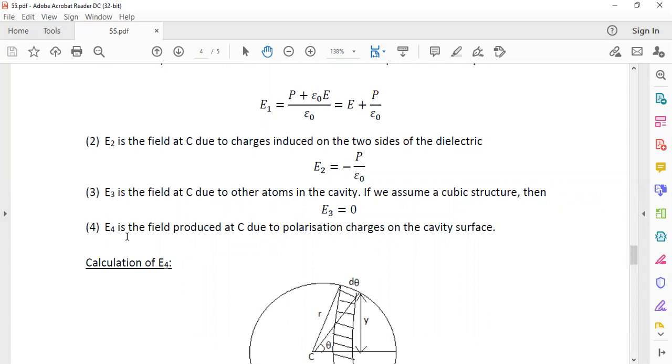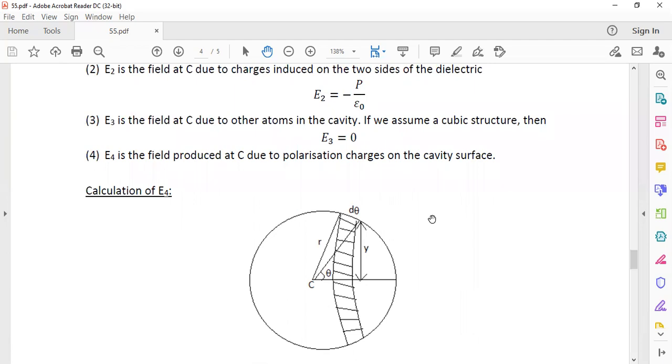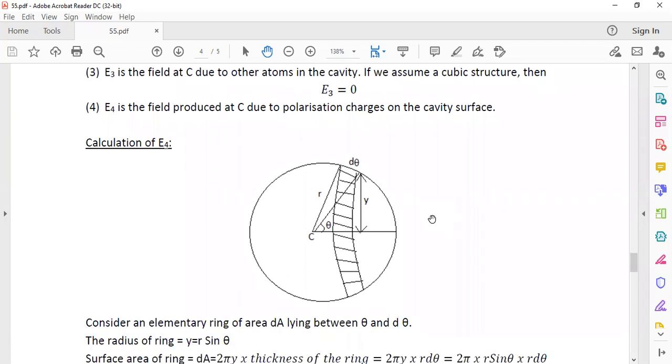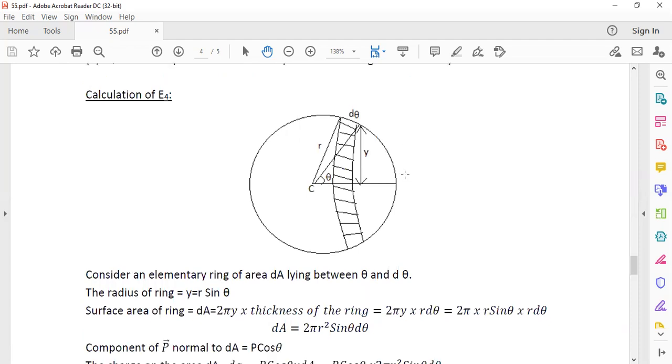Last one, E4. E4 is the field produced at C due to the polar surface charges on the cavity surface. Let us calculate E4. For that calculation, we take this cavity.